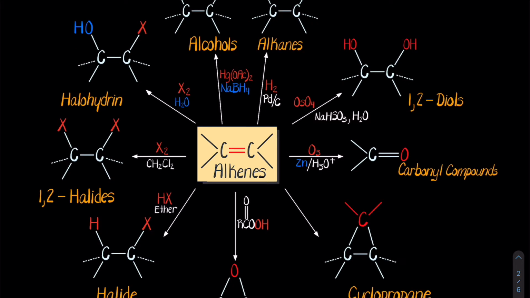So with this chart, we see that alkenes can make all sorts of organic molecules. Alcohols, they can be reduced to alkanes, they can be oxidized, they can make cyclopropanes, epoxides, halides. Halides are some of the more straightforward reactions that we'll deal with, and halohydrins. Halohydrins being an alcohol or a hydroxyl group as well as a halide.